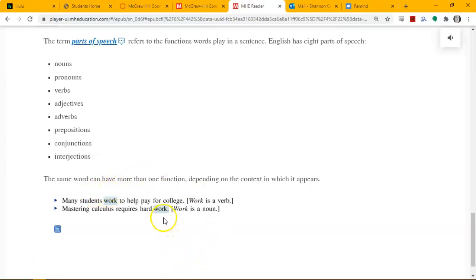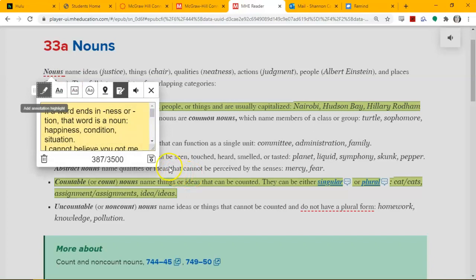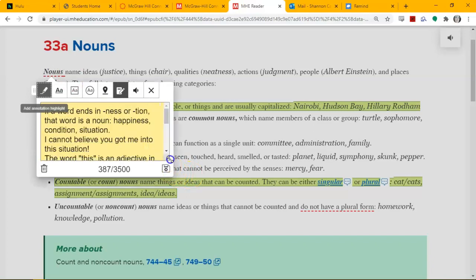In this sentence, the word work is a noun. It is being described by an adjective, and adjectives can describe only nouns. You'll remember from elementary school, I'm sure, that nouns just name people, places, things, and ideas. The ideas is probably the most difficult thing to identify.